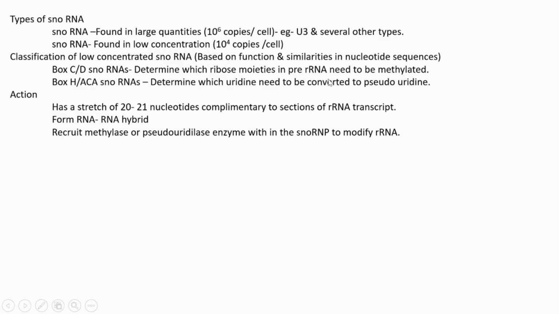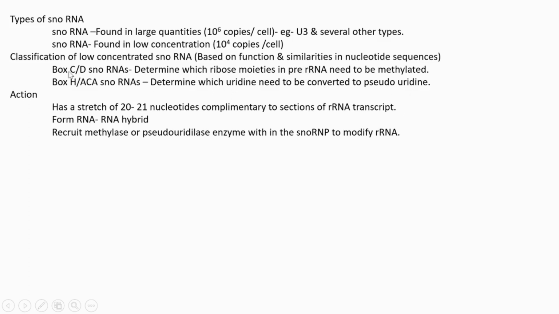In the former slides, I explained that before the final stage of processing, rRNA undergoes alterations in the ribose moiety, and uridine gets converted to pseudouridine.